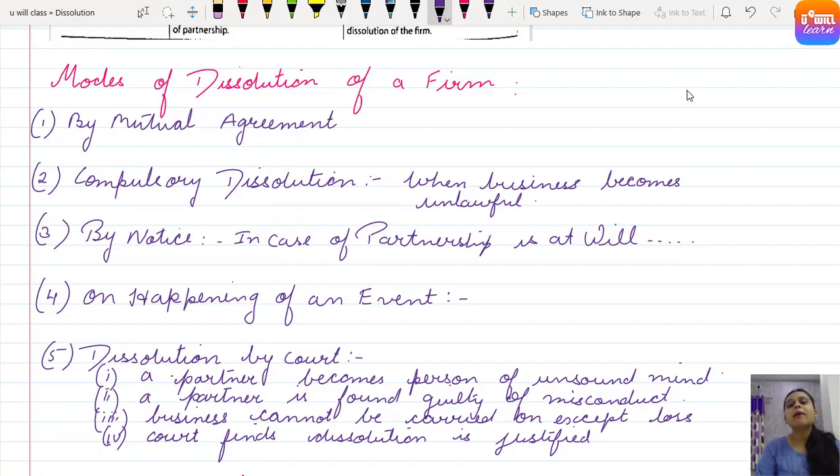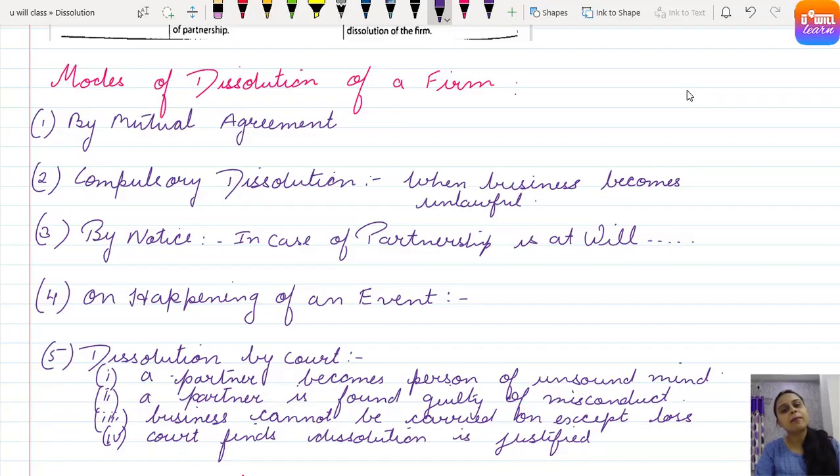Clear? Third, by notice. What happens by notice? See, partnership is at will. You have studied this type of partnership in class 11th business studies. Partnership at will means the business can come to an end, or the firm may be shut down, if any one of the partners gives his notice and makes clear his intention that I want to end the partnership.